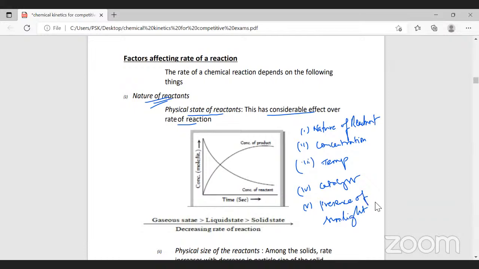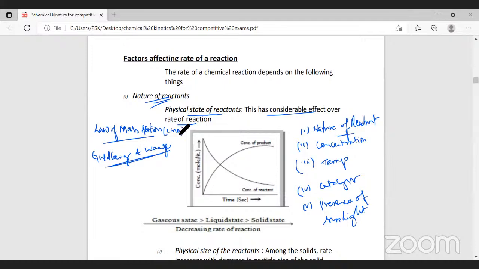Now we will try to understand what is nature of reactant. There is a law called the law of mass action. This law of mass action was proposed by Guldberg and Waage. The law of mass action is represented as LMA.